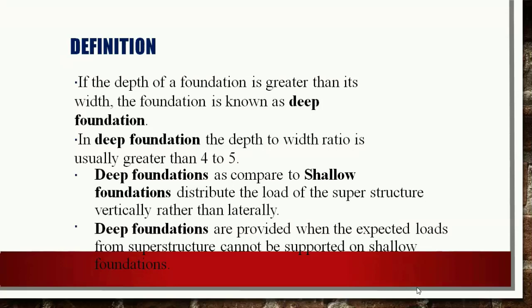The depth to width ratio in case of the deep foundation usually occurs between 4 to 5 meter. Compared to the shallow foundation, the deep foundation distributes the load of the superstructure vertically rather than laterally.